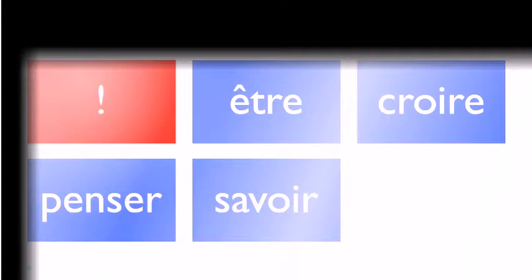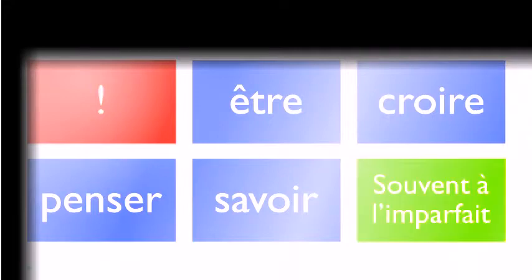One thing that you should keep in mind is that être, to be, croire, to believe, penser, to think, savoir, to know, are often, and it's quite important, souvent, often, so it's not always, because it's not possible to say always, especially if you're talking about French grammar, but often you use them at l'imparfait form.